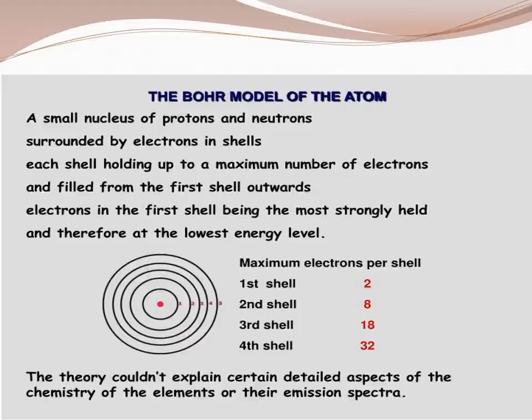See the picture: the center one is the nucleus and the circles around it are the orbits. First shell, second shell. In the first shell only 2 electrons stay, in the second shell 8, third shell 18, fourth shell 32. A small nucleus of protons and neutrons is surrounded by electrons.